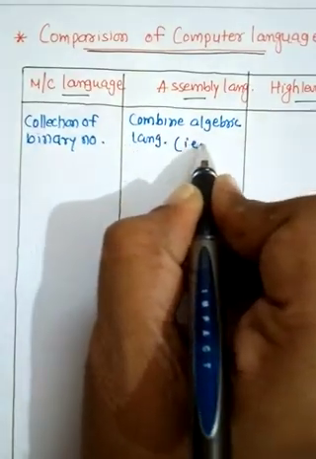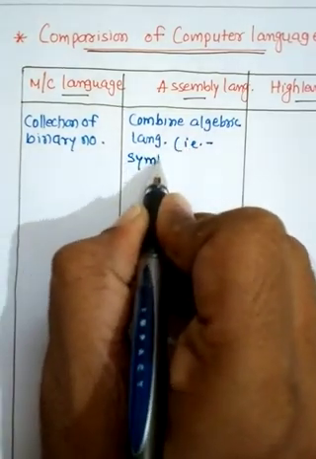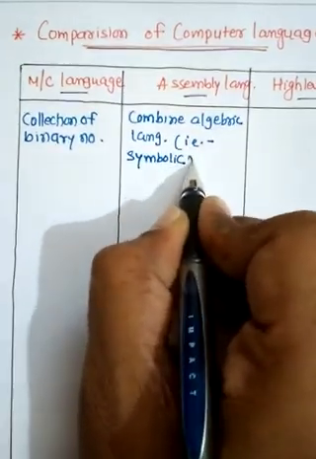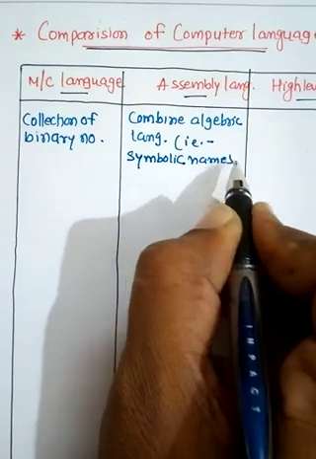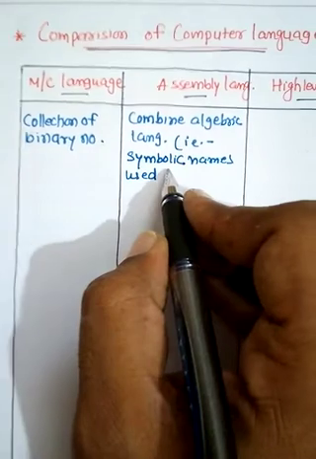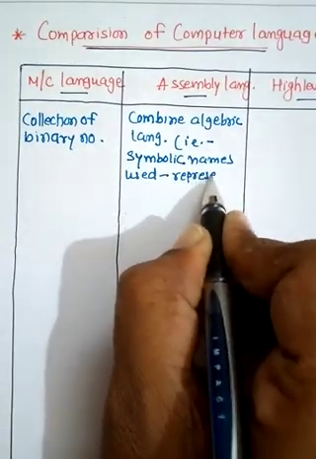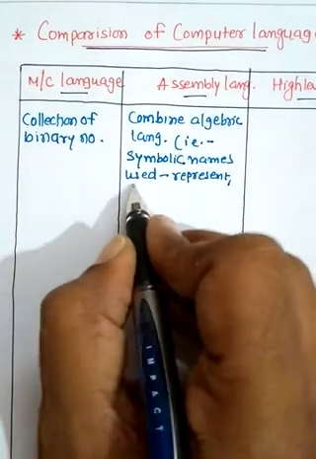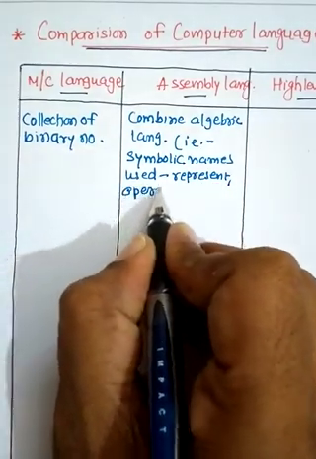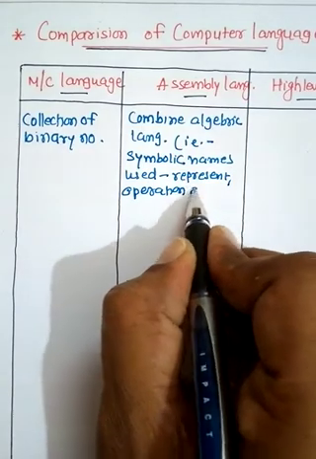What does algebraic language mean? It uses symbolic names to represent operations and memory locations, etc.